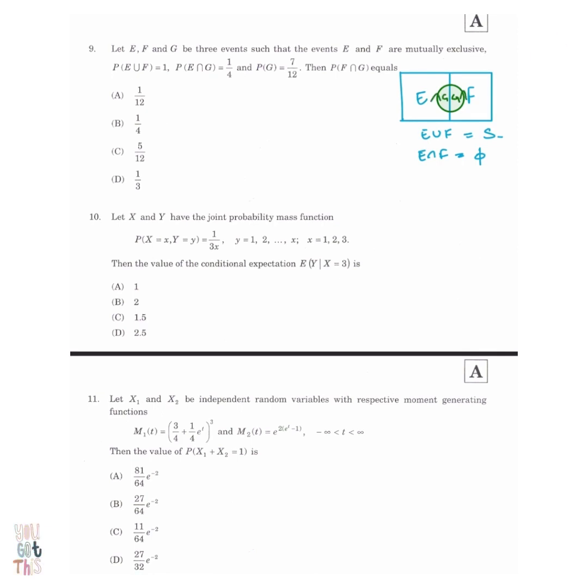We have already formed E and F, and we have E intersection G. So we have been given probability of G equals 7 by 12. So from here I can get probability of F intersection G. So voila, this is what we needed. So the right answer is 1 by 3.